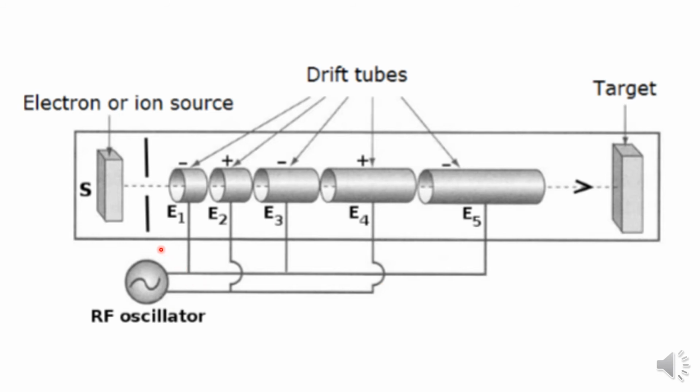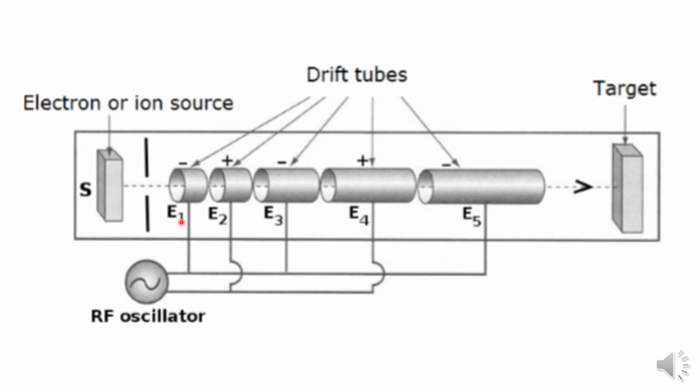Look at the figure. Here we are using a radio frequency oscillator to develop an electric field, and here the alternate electrodes E1, E3 and E5, these electrodes together are connected to one polarity, one terminal of the RF oscillator, and the other set of alternating electrodes E2, E4, E6, they are together connected to the other terminal of the source.